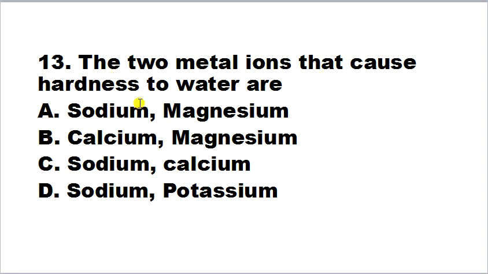The two metal ions that cause hardness to water are sodium, magnesium, calcium, magnesium, sodium, calcium, sodium, potassium. So hard water is water containing high amount of mineral ions. The most common ion found in hard water are the metal cations like calcium and magnesium. So calcium and magnesium are the two metal ions that cause hardness to water.